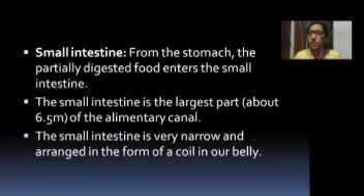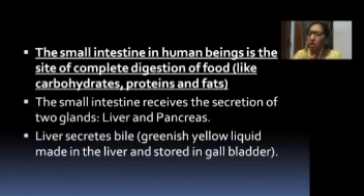So only these kinds of organisms have a longer small intestine, whereas carnivores depend on flesh or meat which contains fat that is easy for the body to digest. They have a shorter intestine. The small intestine in human beings is the site of complete digestion of food.